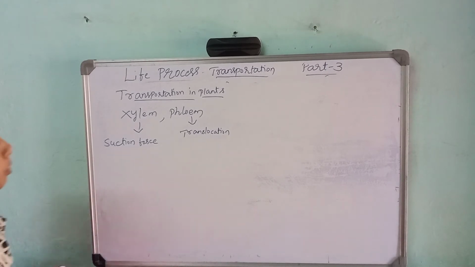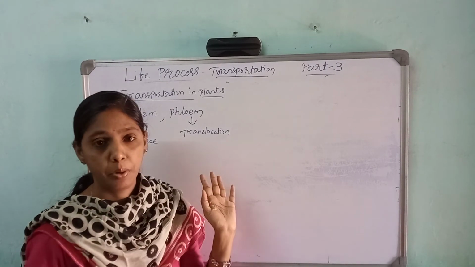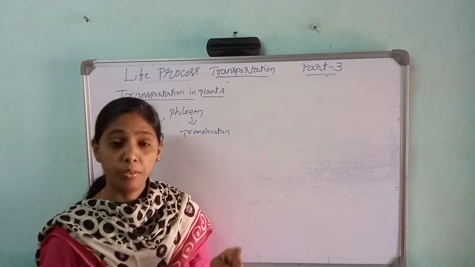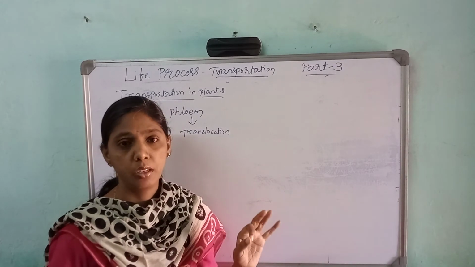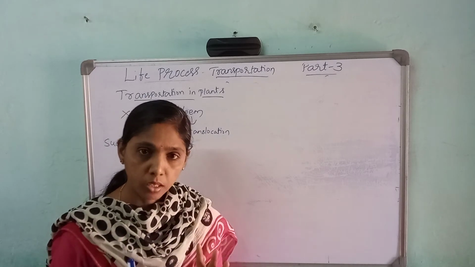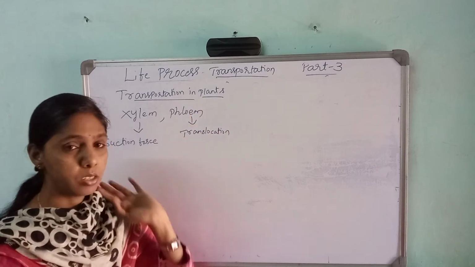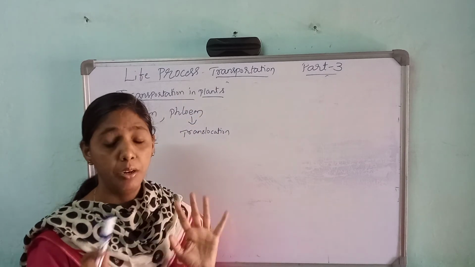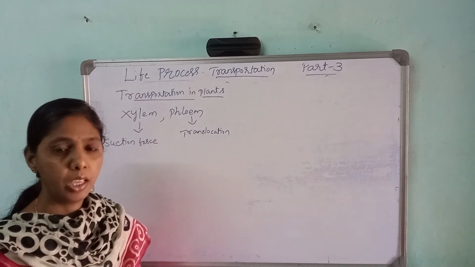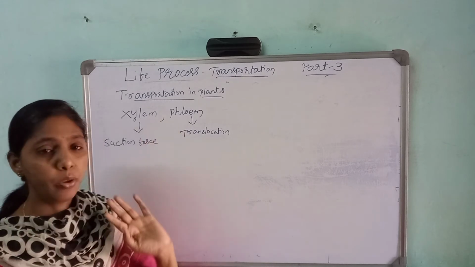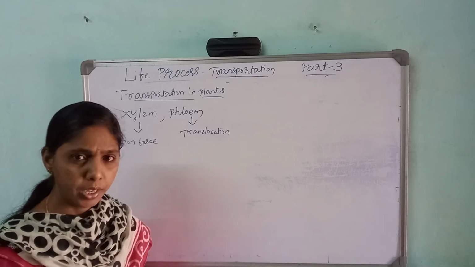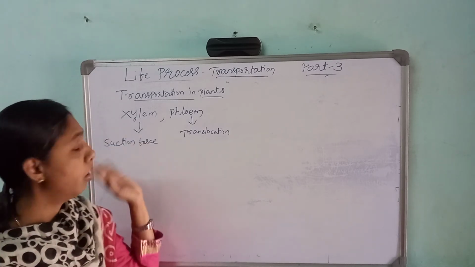Now, transportation in plants. As we have the blood vessels, that is arteries, capillaries, veins, and we have the blood and the lymph which help in transportation. Blood and lymph are the fluids which help in transportation in human beings. In the same way, plants also have some vessels, not blood vessels, called xylem and phloem. You might have learnt already in 8th and 9th standard. Xylem and phloem are the vessels which help in carrying the food nutrients prepared by the plant in dissolved form and also the water.